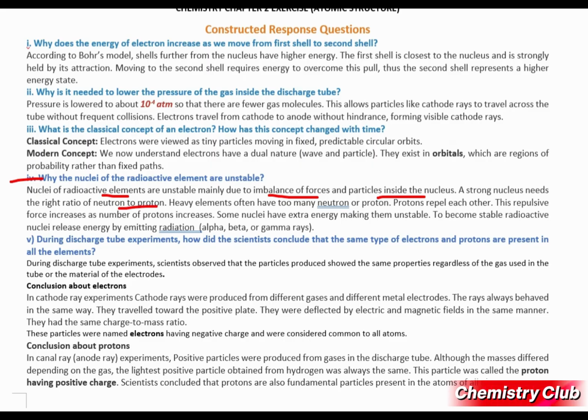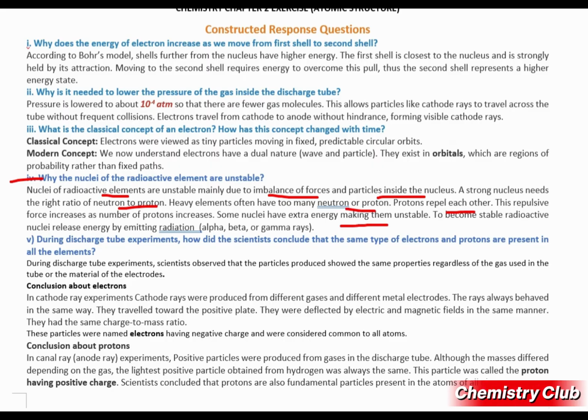Heavy elements often have too many neutrons or protons. Protons repel each other because they have the same charge. This repulsive force increases as the number of protons increases. Some nuclei have extra energy, making them unstable. To become stable, radioactive nuclei release energy by emitting radiation, and these radiations may be alpha, beta or gamma.